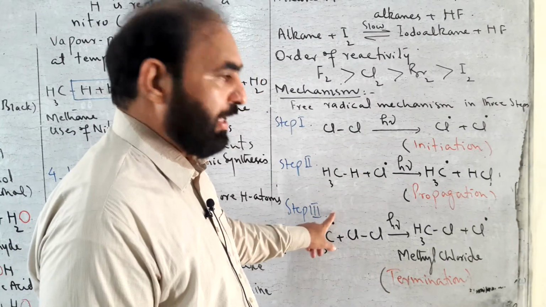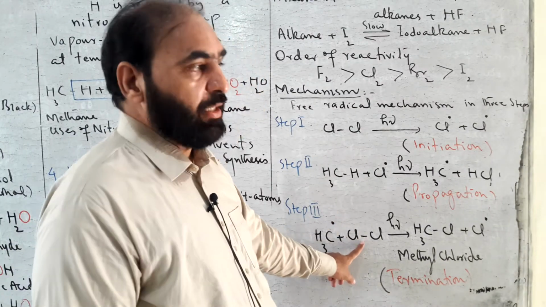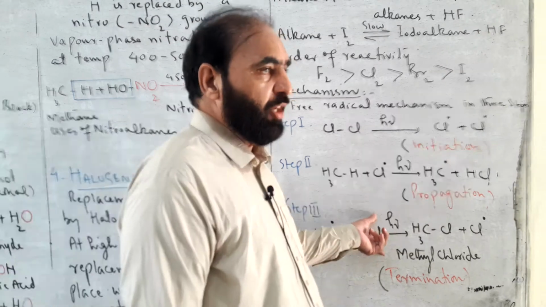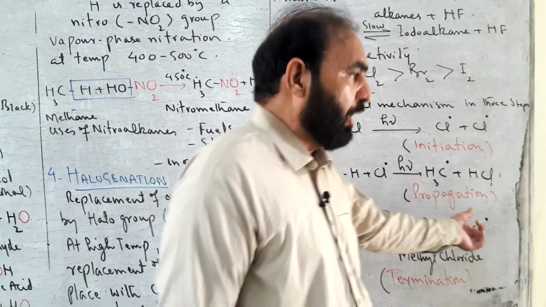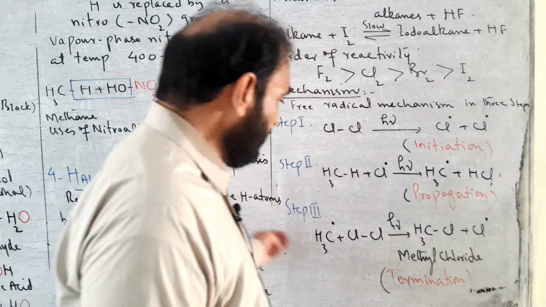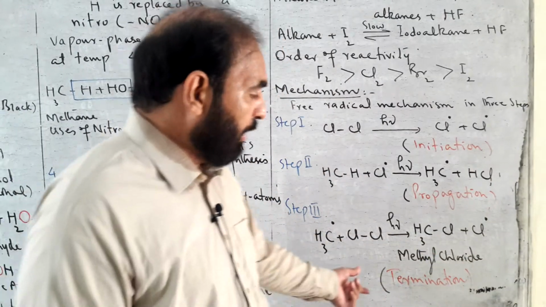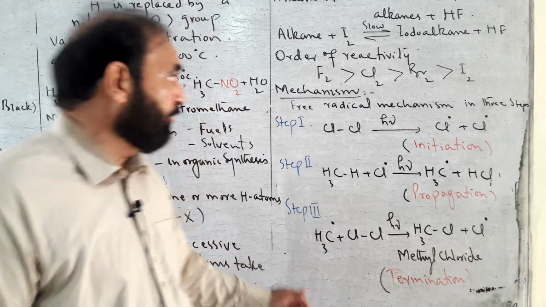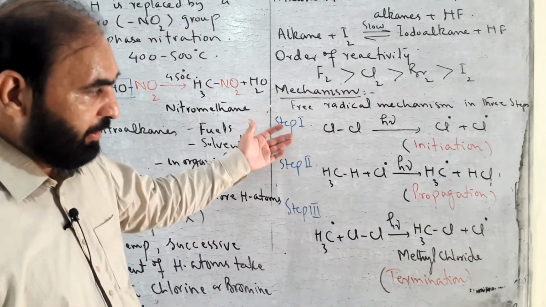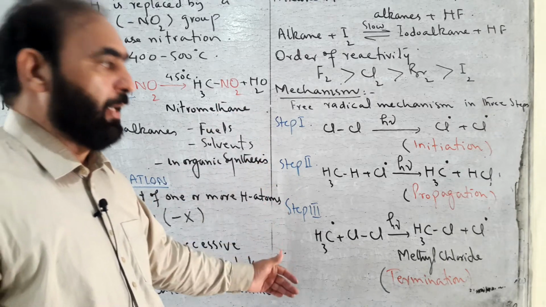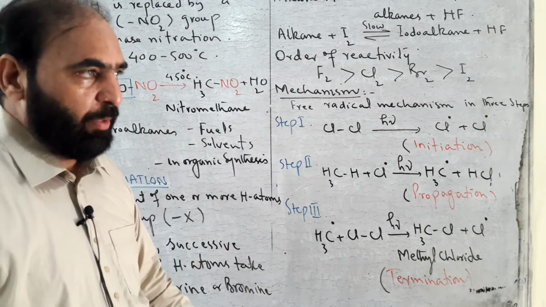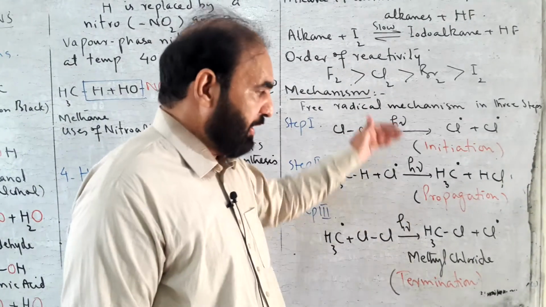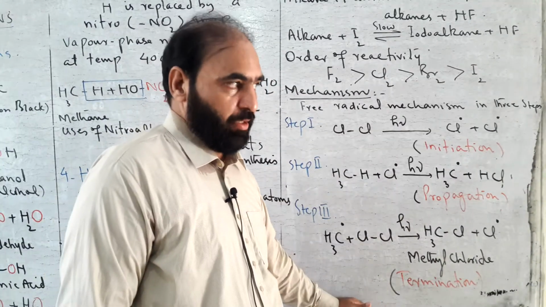Carbon shares its electron with the electron of chlorine from the chlorine molecule. The second atom of chlorine is changed to chlorine free radical. So this step is called termination. These three steps are involved in the completion of halogenation: initiation, propagation and termination. All the photochemical reactions involve these three steps.